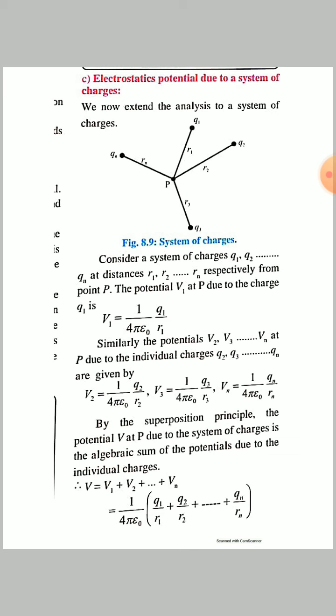These are the equations of the potential due to the charges Q1, Q2, Q3, up to Qn respectively.